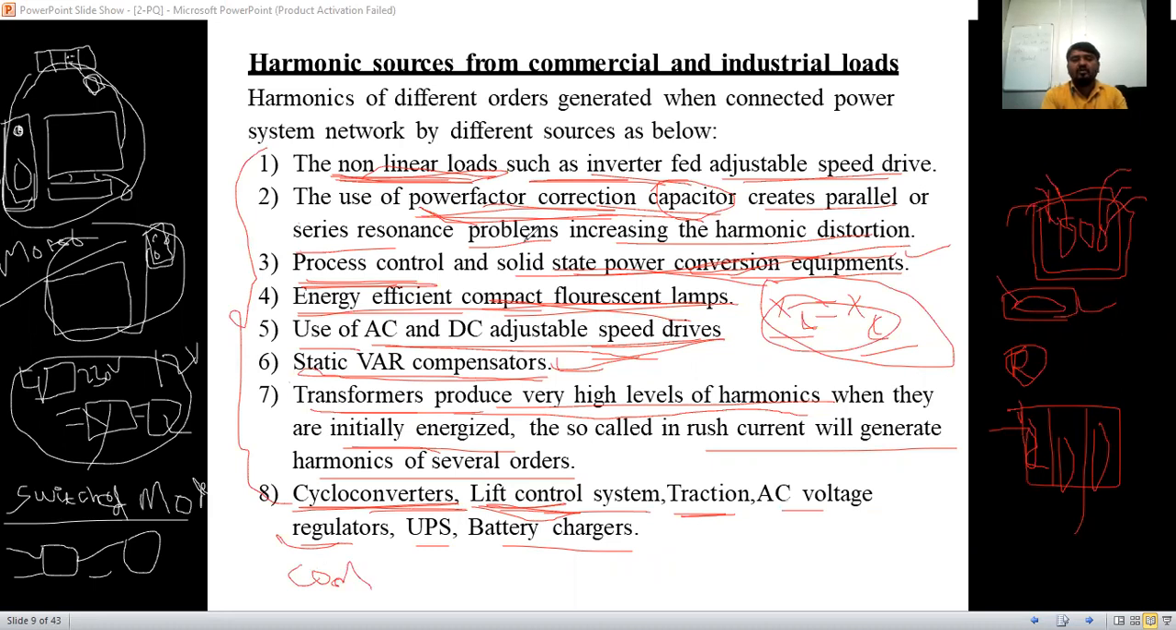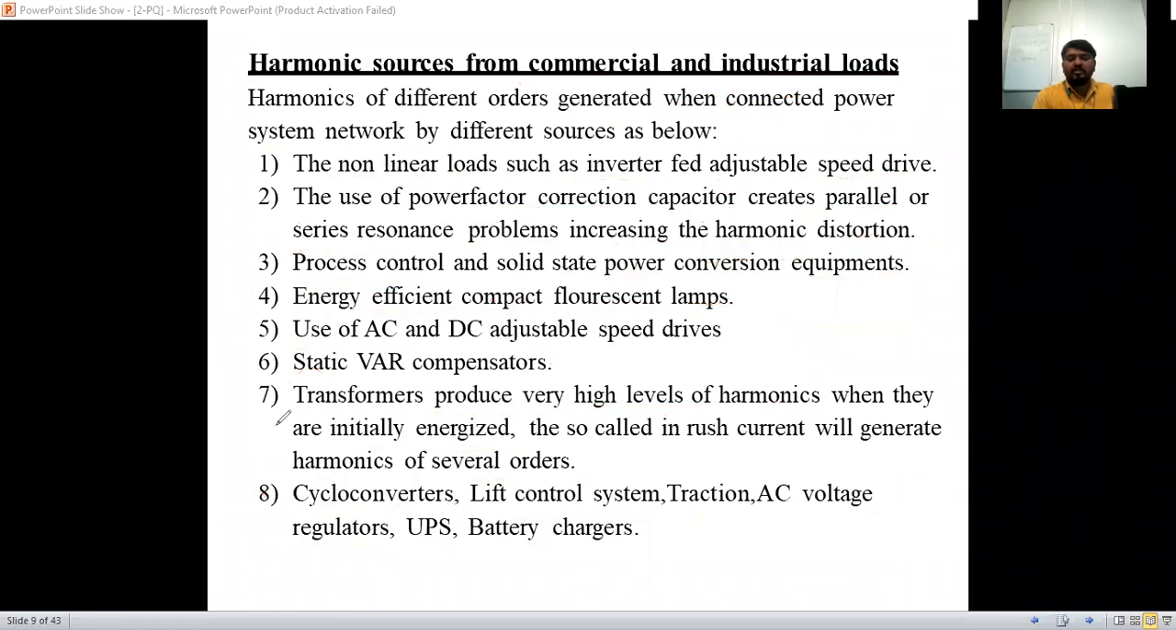So the sources we are mentioning are called harmonic sources from commercial and industrial loads. These are found only in commercial and industrial areas. These 8 points I have mentioned are the sources that produce the harmonics. This is the reason how harmonics are produced. These are the 8 points we have discussed.